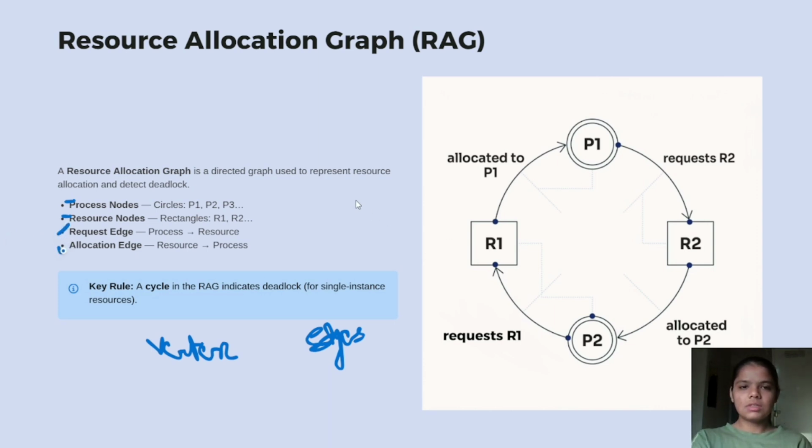The process is represented with a circle and the resource is represented with a rectangle. And this is our request edge and this is our allocation edge. So as you can see here, process P1 is requesting resource R2 and is already allocated the resource R1. Similarly, the process P2 has been allocated the resource R2 and is waiting for the resource R1.